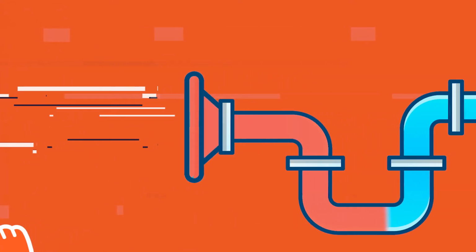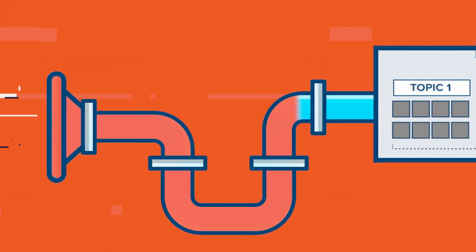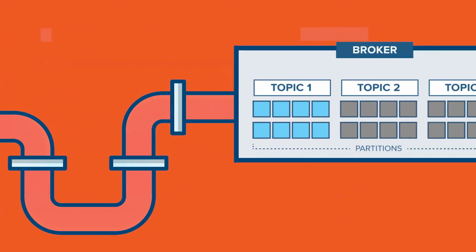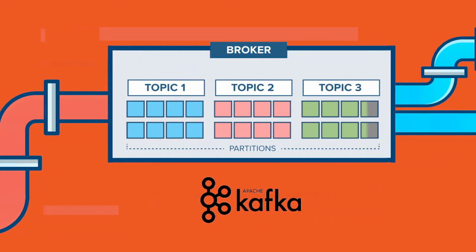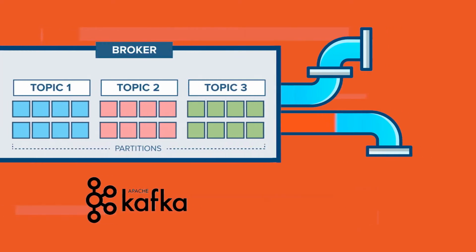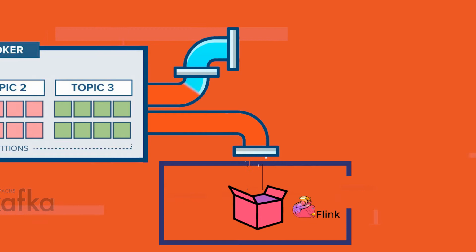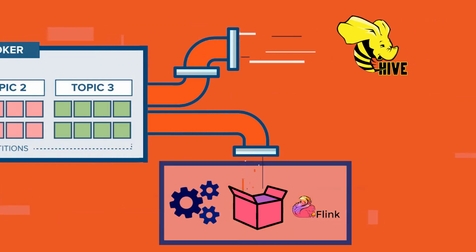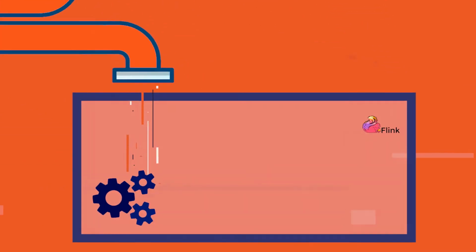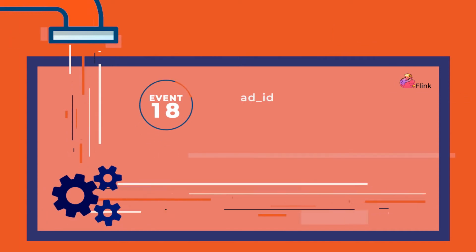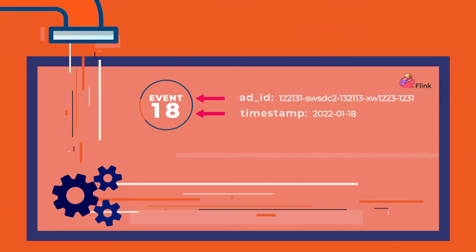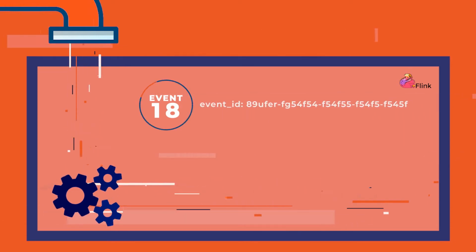Ad clicks come into Kafka and are sent to Apache Flink, where the data is aggregated and cleaned. The events are also stored in a Hive data warehouse for later use. Then, each event is tagged with a unique ID. Later in the pipeline, this will be used to remove duplicates, which would otherwise produce incorrect metrics.